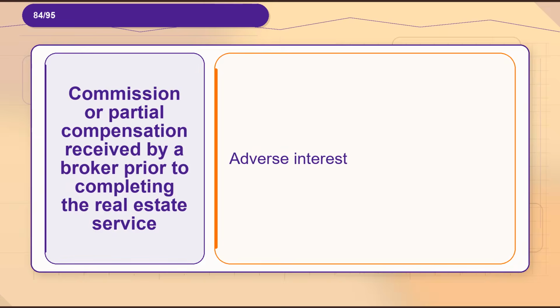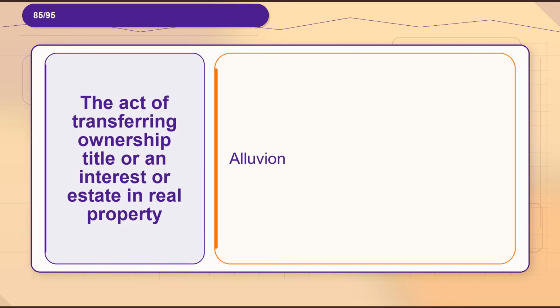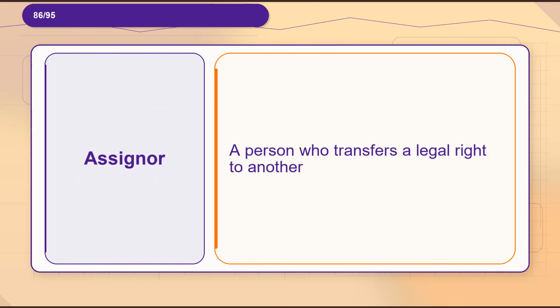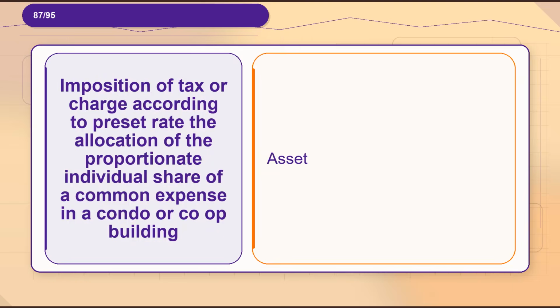Flashcard 84. Term, commission or partial compensation received by a broker prior to completing the real estate service. Definition, adverse interest. Flashcard 85. Term, the act of transferring ownership, title or an interest or estate in real property. Definition, alluvion. Flashcard 86. Term, assignor. Definition, a person who transfers a legal right to another. Flashcard 87. Term, imposition of tax or charge according to preset rate, the allocation of the proportionate individual share of a common expense in a condo or co-op building.